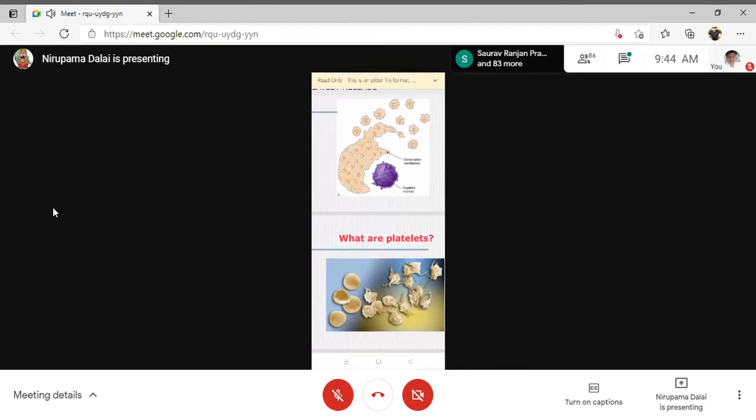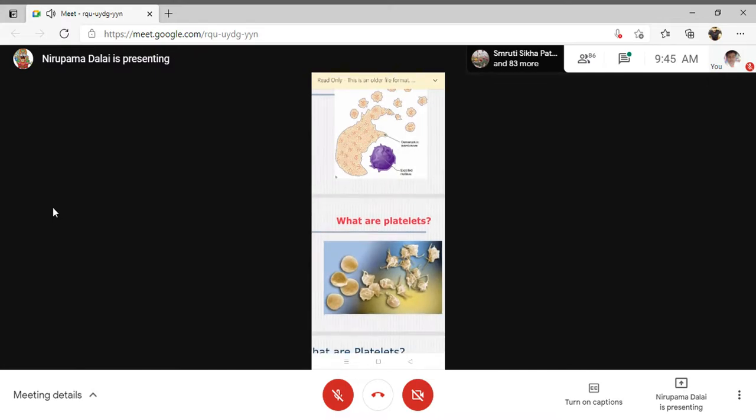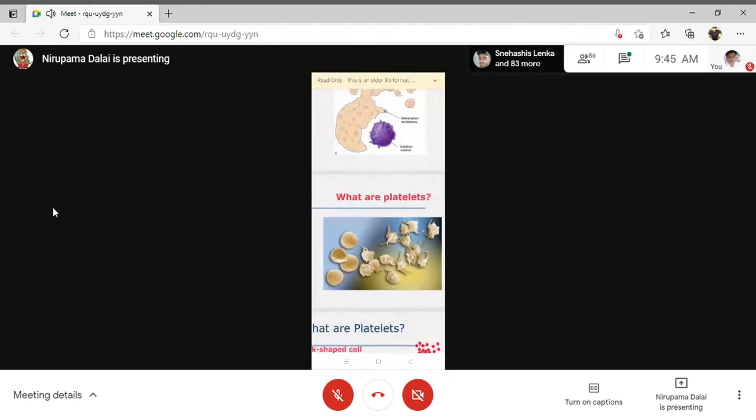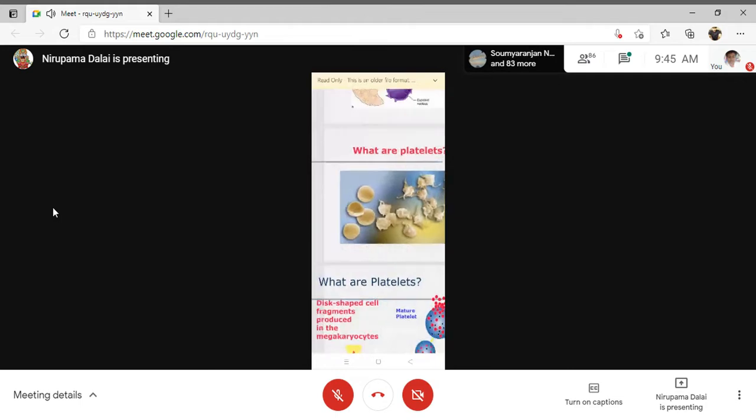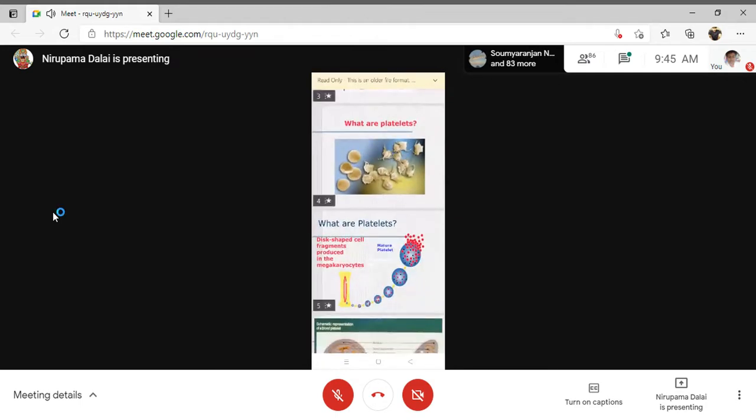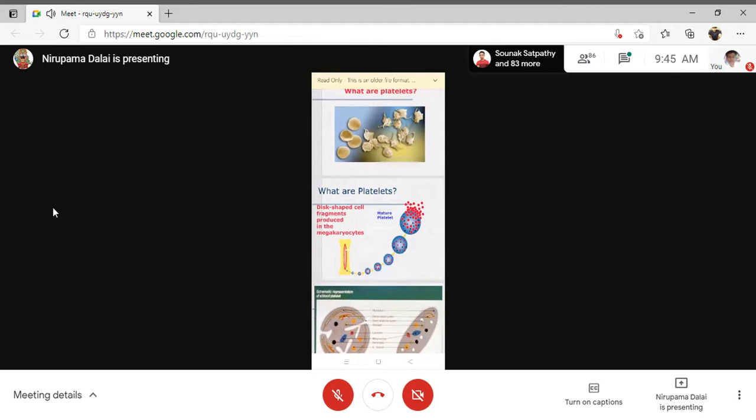When they are in the resting condition, they will generally be disc shaped, and when they are in the active state, their shape will be spherical. So their shape varies and depends on the stages of activity. Okay, so in this way the platelets are formed. If we go to the structure of the platelets, these are disc shaped cells. They are formed from the fragments, from the bit of cytoplasm that has been pinched out from a mature megakaryocyte, and that may give rise to 100 to 1000 platelets.